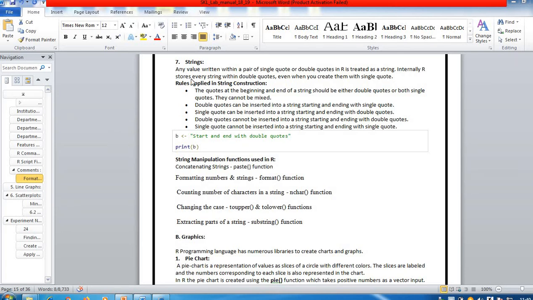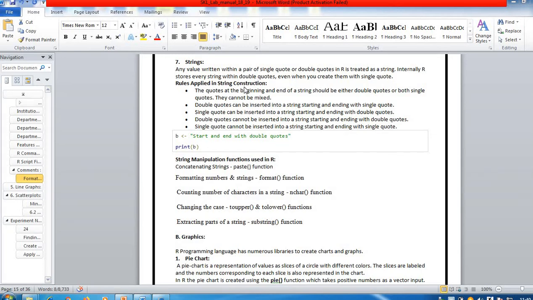Next we are discussing strings in R. Any value written within a pair of single quotes or double quotes in R is treated as a string. Internally, R stores every string within double quotes even when you create them with a single quote. We have already seen this when we printed hello world.